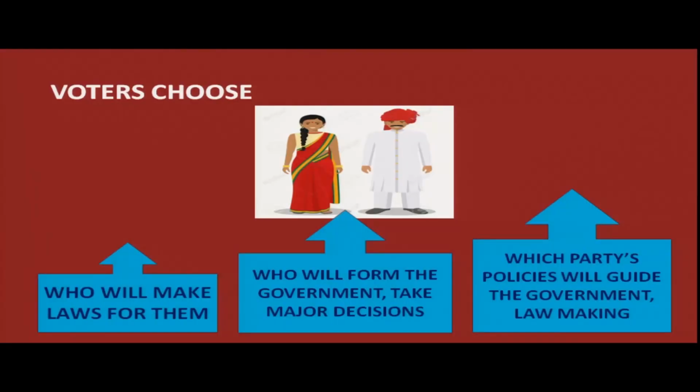An election provides a voter, that is, the adult citizens, with certain choices. So, what are the choices that the voters make? They decide who will make laws for them, who will form the government, and who will be taking major decisions, which parties' policies will guide the government and the laws that are made. So, elections provide the voters with these choices.